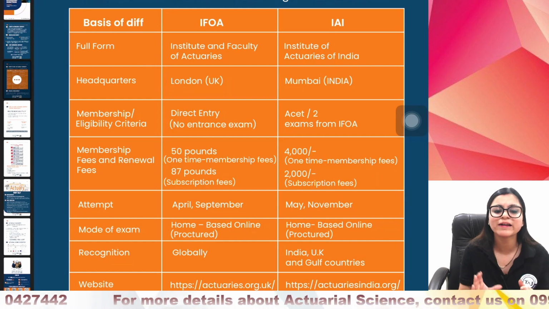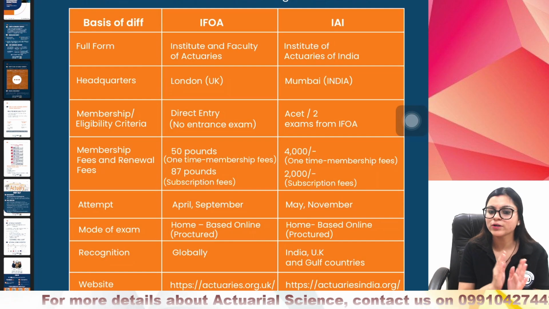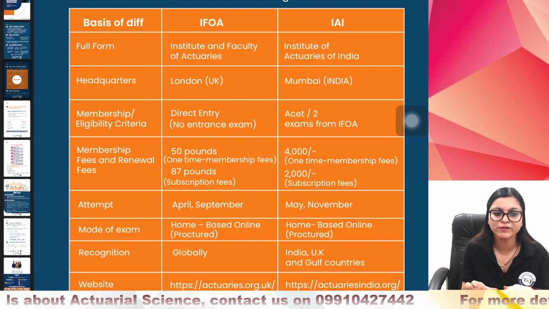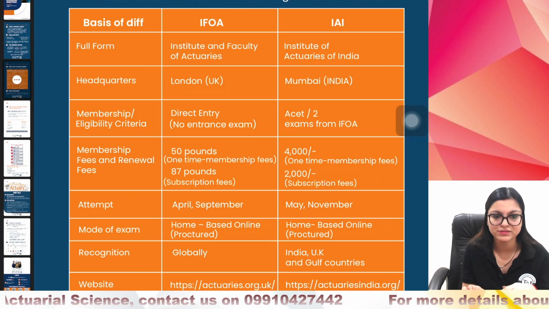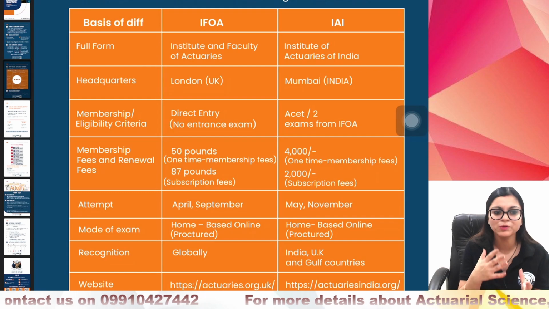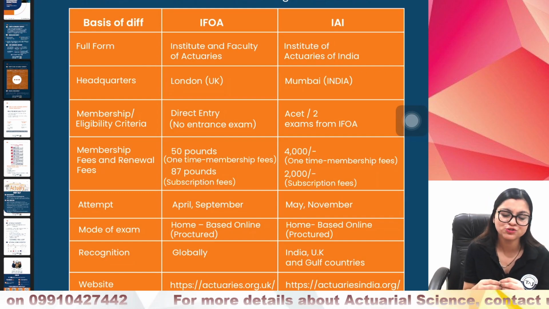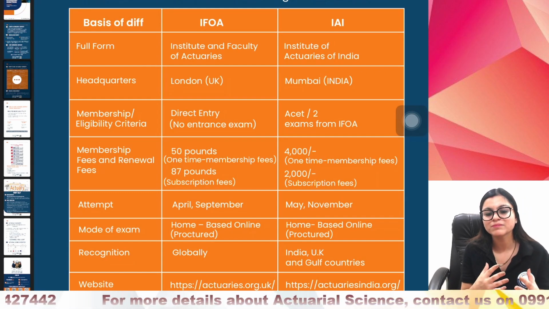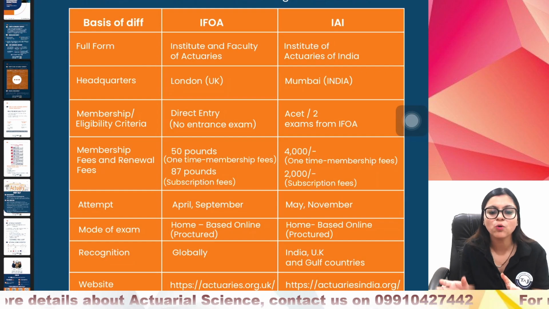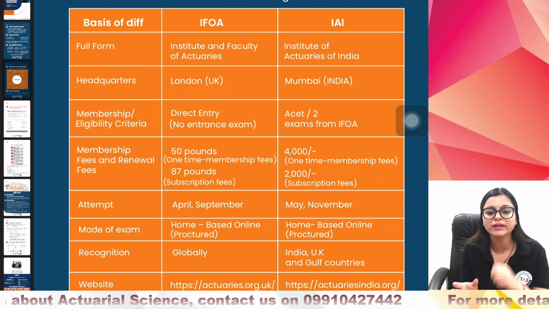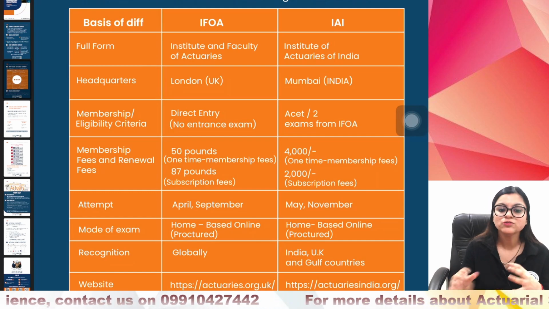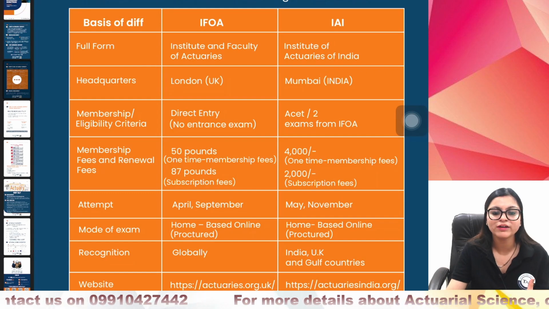So IFoA has a standard passing percentage of around 40 to 60%. India earlier used to have the simple criterion that out of 100 you need to score 50 in order to pass. Now, with these changes in terms of MCQs and other changes, we would expect the same passing percentage to continue. So there is almost a similar passing percentage now, after a lot of changes in the pattern, and COVID has definitely been there in the Indian society as well. Earlier, Indian exams used to be very difficult. So these are the main differences between IFoA and II.